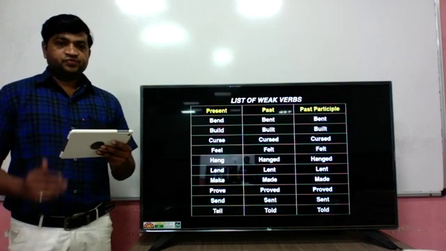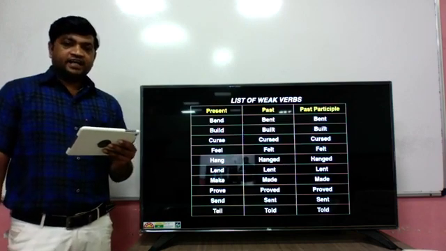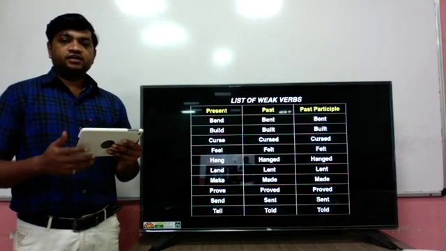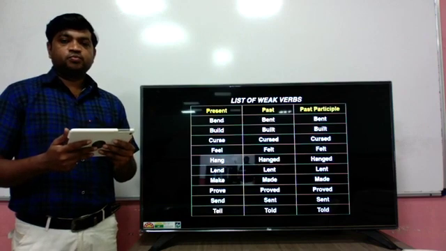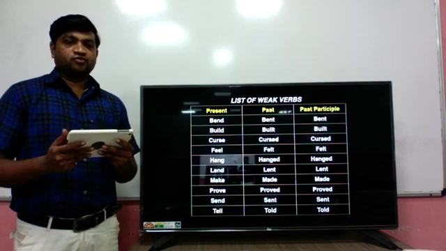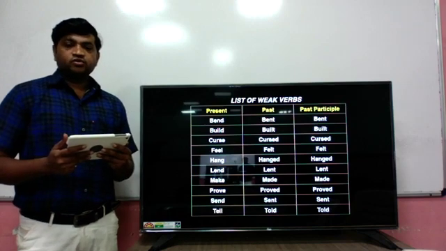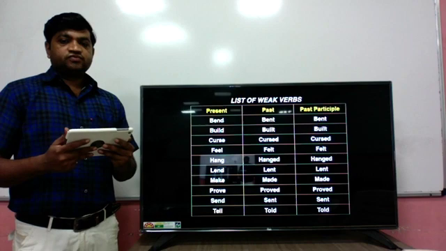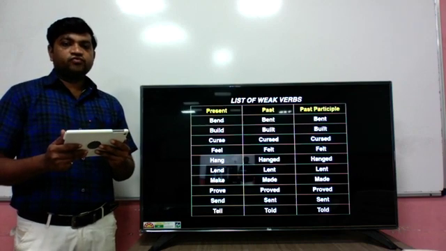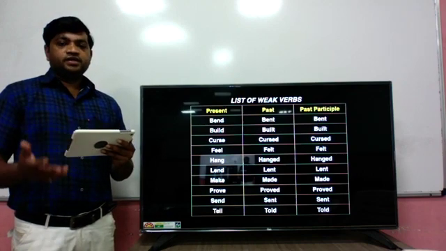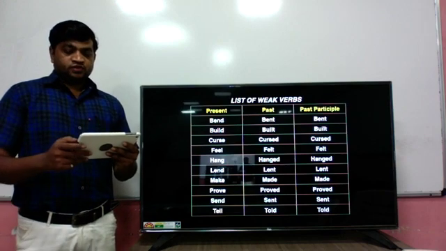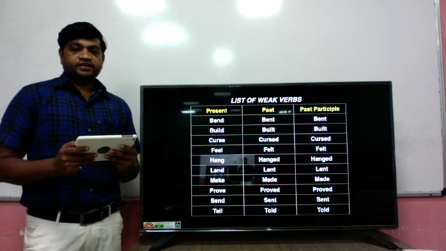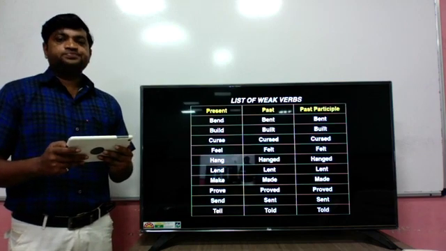So these are the weak verbs, and at the end of a weak verb we have to add D, ed or T, and these verbs will change into past form and past participle form. In the grammar book the list of weak verbs is also given. So you study the list of strong verbs and the list of weak verbs. You will get many more examples there. I hope you understood the examples of weak verbs and strong verbs.